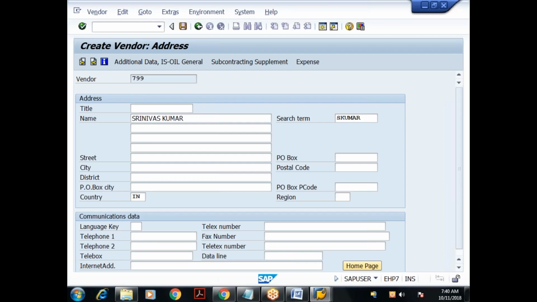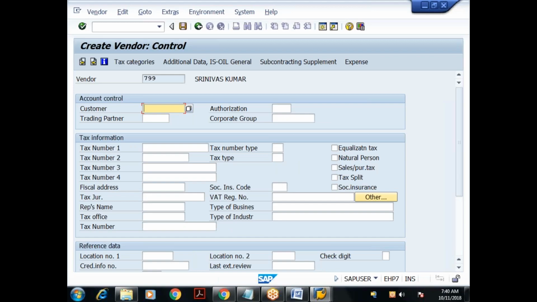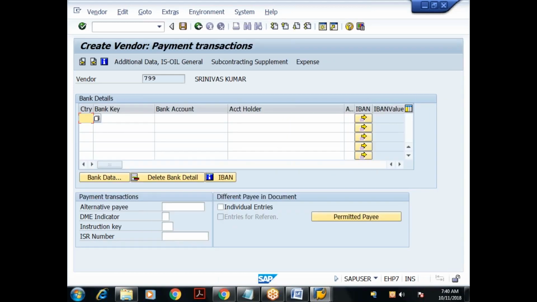Done. I'll press enter. Now I got the screen which has the table control. I'll give the country key, India. I'll give the bank key, something like SBH. Then I'll give the account number. Only one record I'm inserting, no problem. I'll click on save. This is some information. Continue.